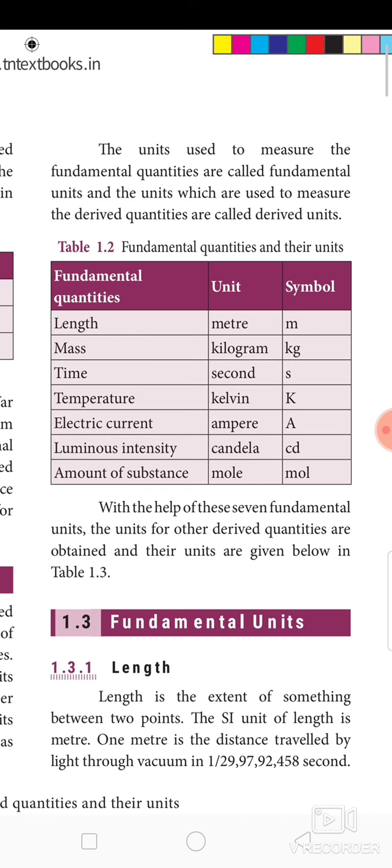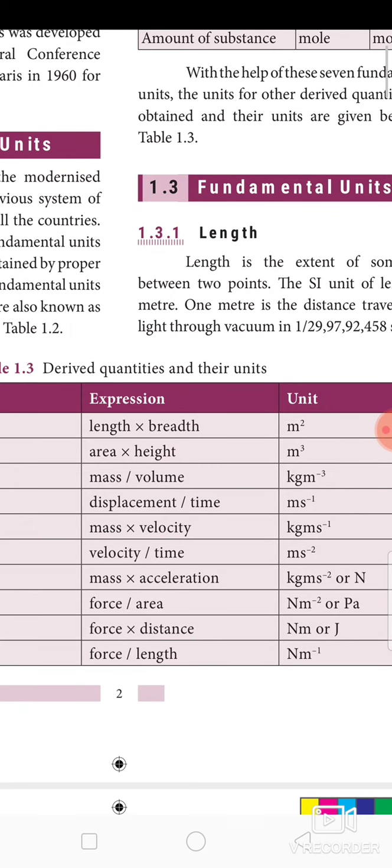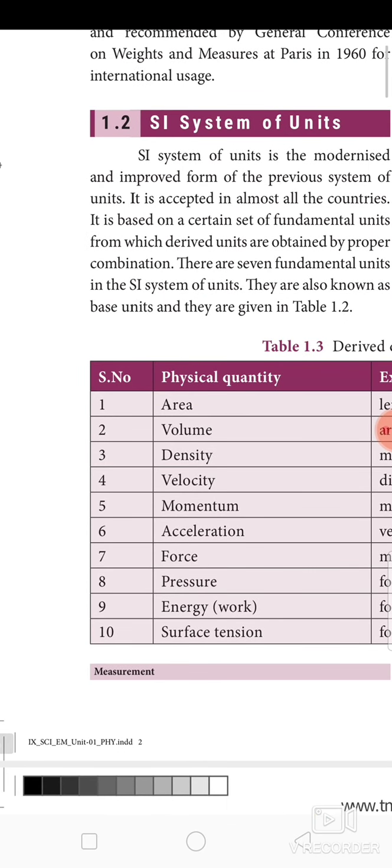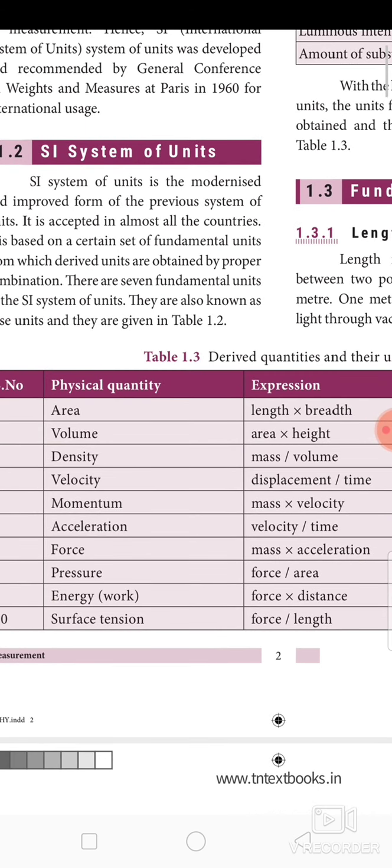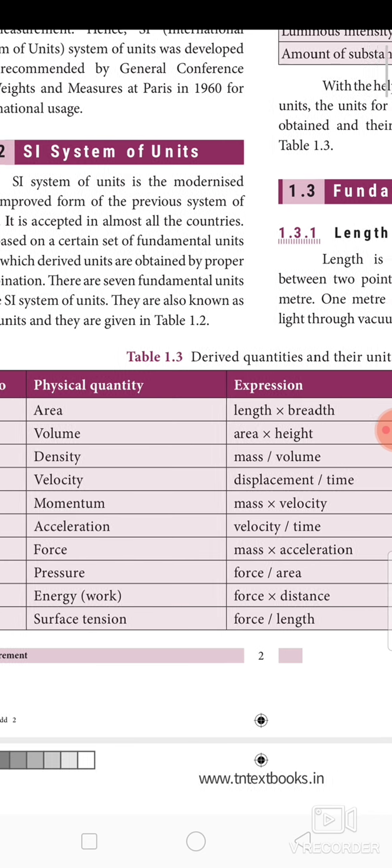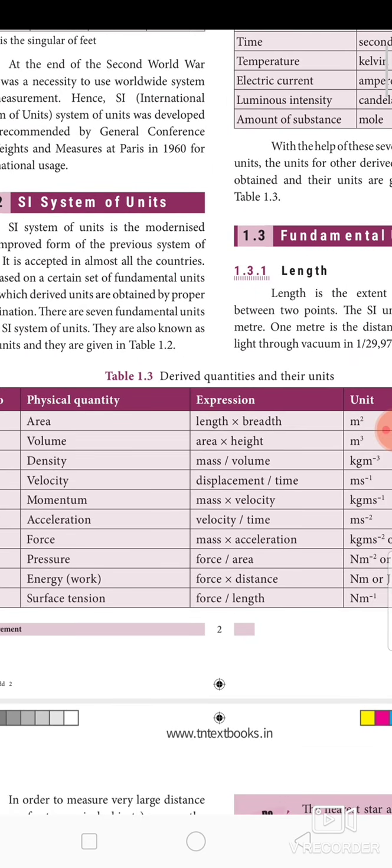Okay, let's see the derived quantities. This is a short list of derived quantities. There are numerous derived quantities: area, volume, density, velocity, momentum, acceleration, force, pressure, energy, surface tension. These are a few derived quantities. Let's see the expression for each, because if we know the expression, then it is easy for us to find out the unit. You need not memorize the unit. If you just learn the expression, it will help you find the unit.